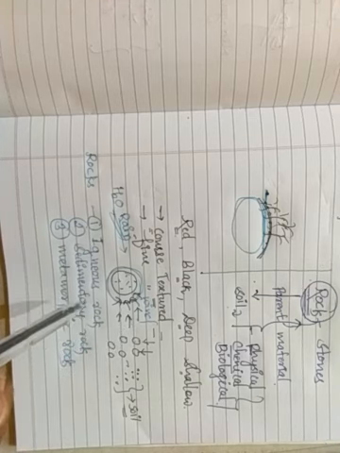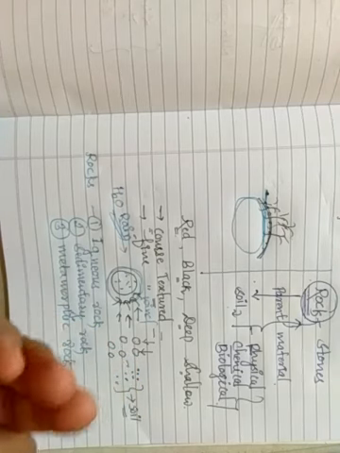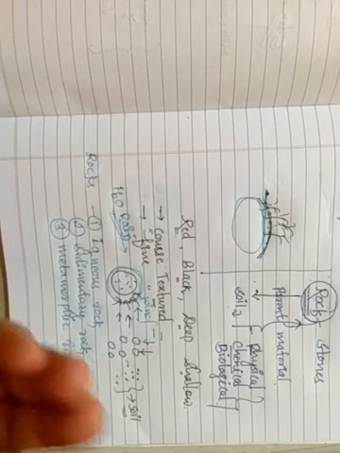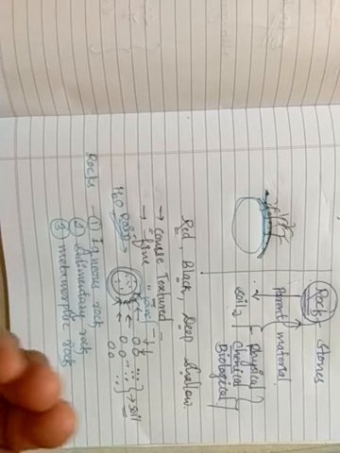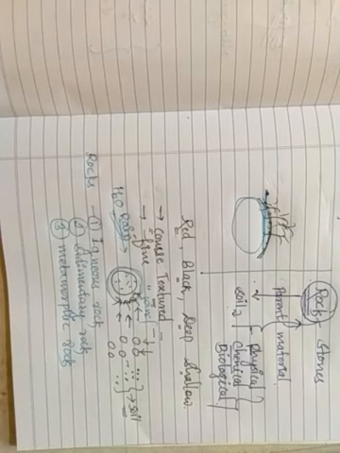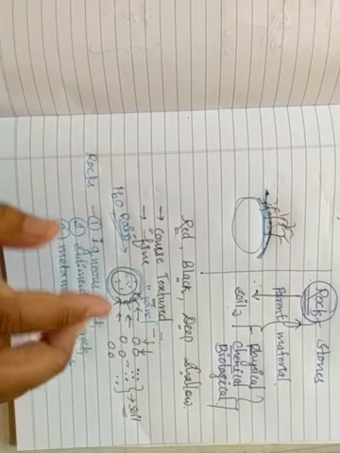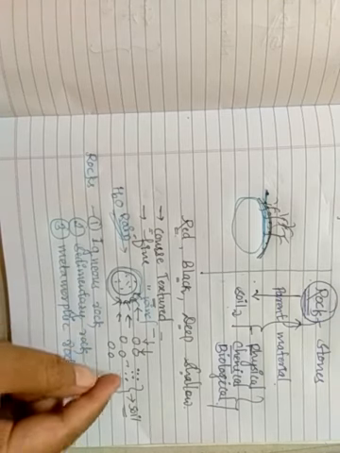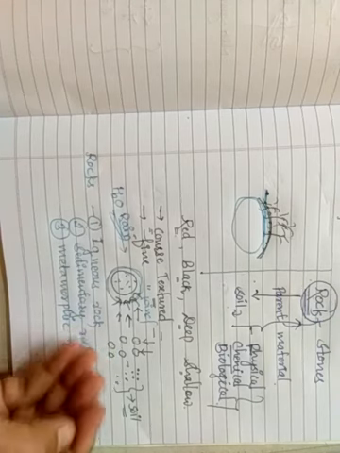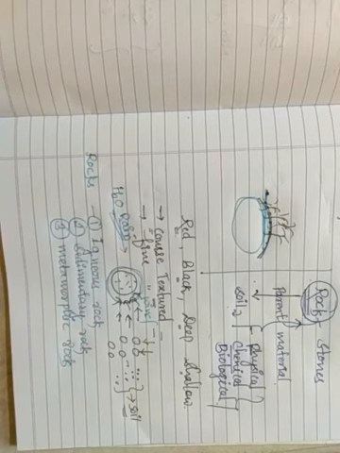Weathering can be physical or chemical in nature. The agents of physical weathering are temperature, water, wind, plants and animals, while the chemical processes of weathering are hydration, hydrolysis, carbonation, oxidation and reduction. What I want to tell you is that a complete big rock is present, and from that big rock it gets broken into small pieces, and after gradual weathering it gets converted into soil. Mainly two types of weathering are there.